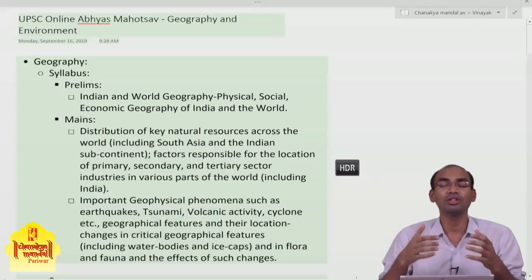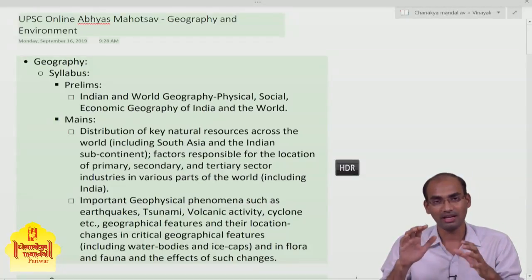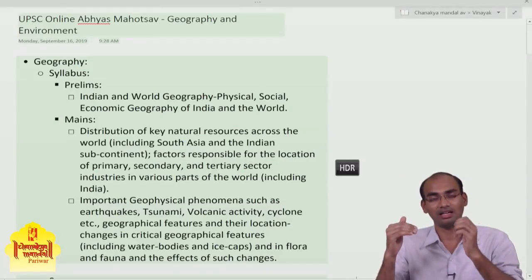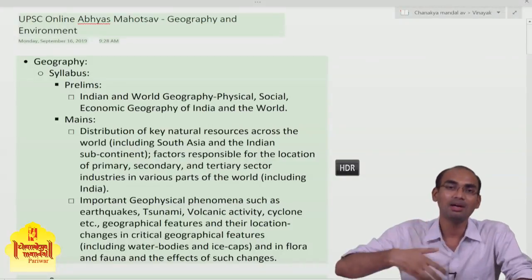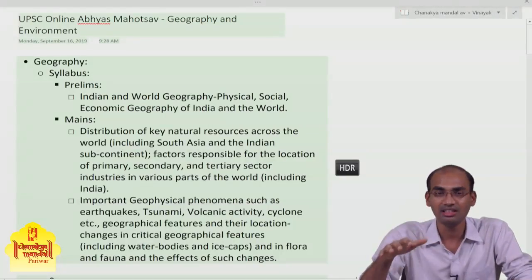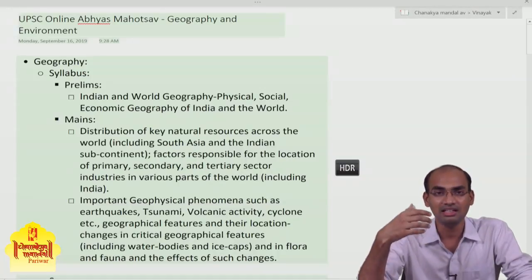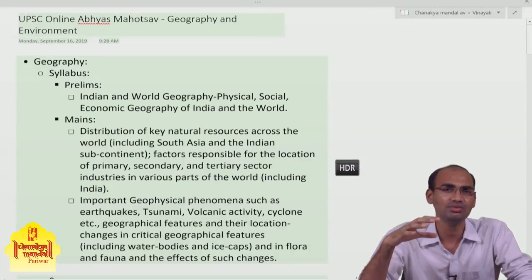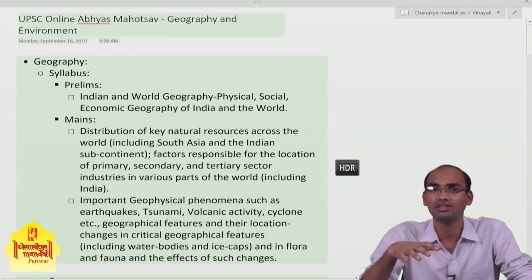UPSC expects you to give practical solutions. UPSC cannot expect the best possible practical solutions from you, but UPSC demands that the candidate should be able to cope with the conditions and the problems that the country is facing, and the nature of those problems is very different in different parts of the country.